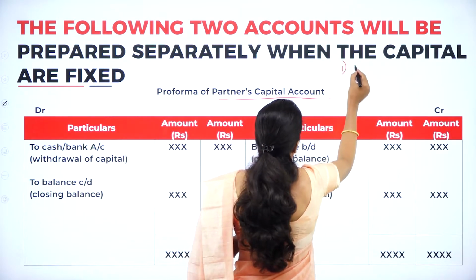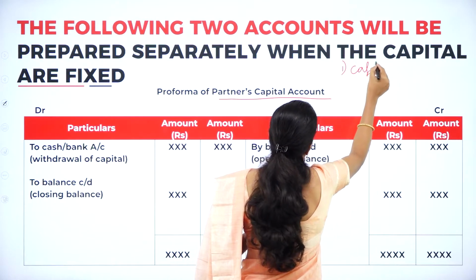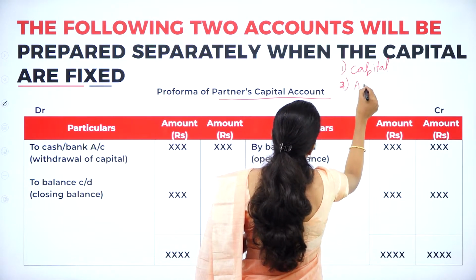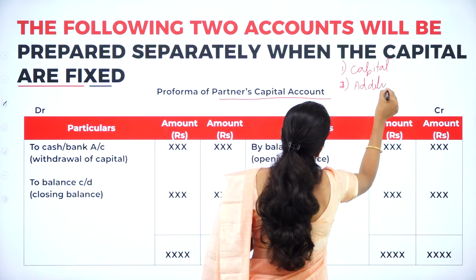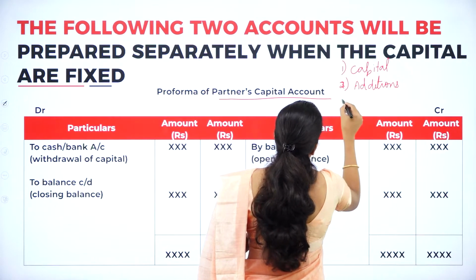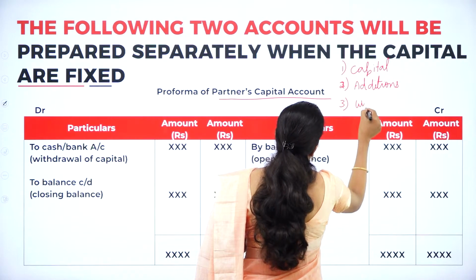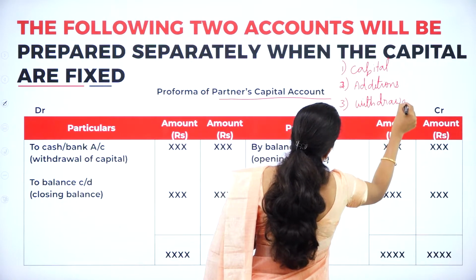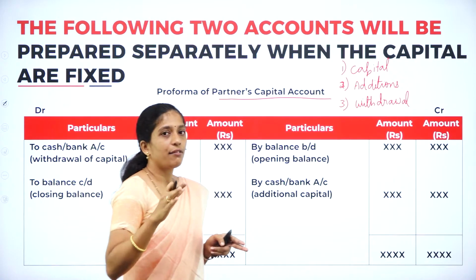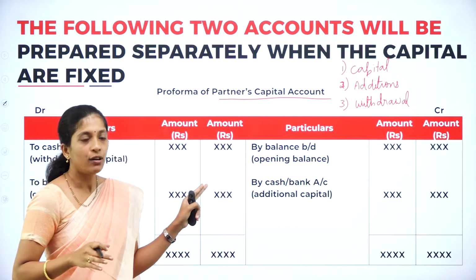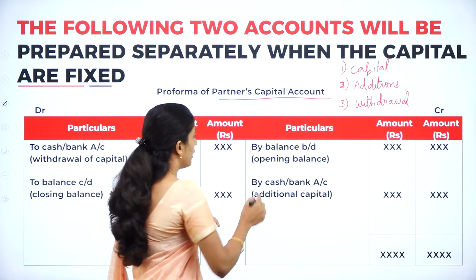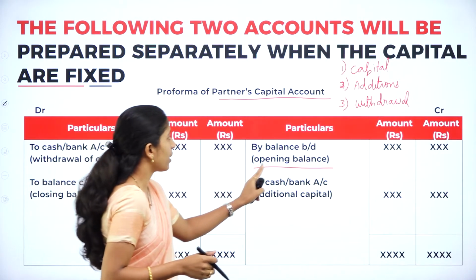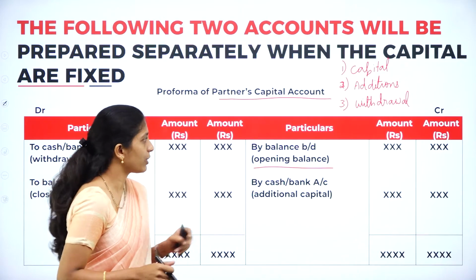As I told, you will record only the capital, and if there are any additions to the capital, you will record that, and if any withdrawal, you will record that in the partner's capital account. Right? Now how do you begin your partner's capital account? By balance brought down, that is the opening balance. So if there is any opening balance, you will record it as by balance brought down.